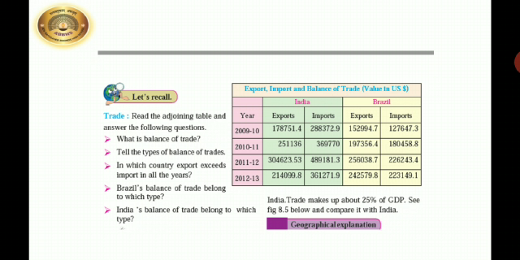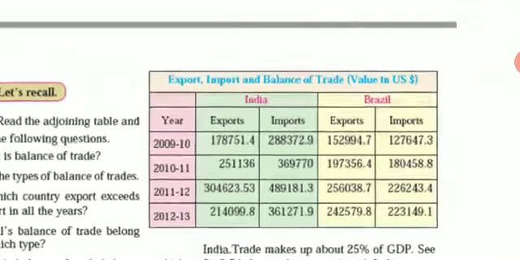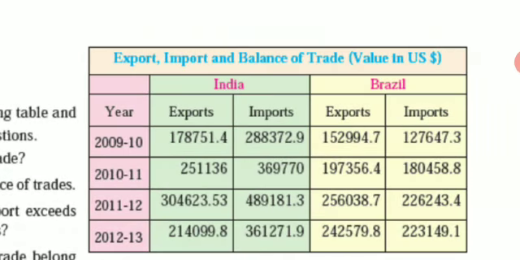Whereas when the imports are more, when we are buying more things from other countries and selling fewer goods to other countries, it is called an unfavorable balance of trade. We are less independent in that case. Now here if you see the exports and imports of India and Brazil, from 2009 till 2013, do you find the imports are less than the exports? In all these years, we have not found that the imports are exceeding the exports.